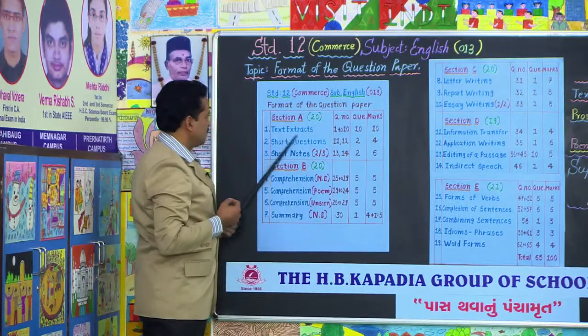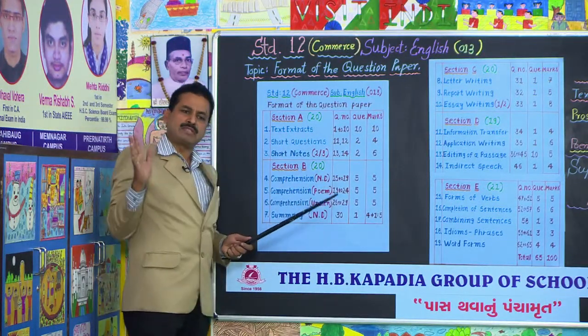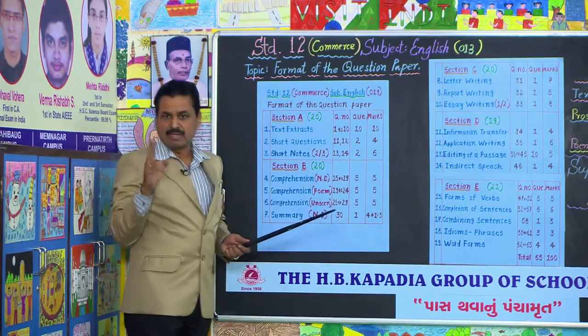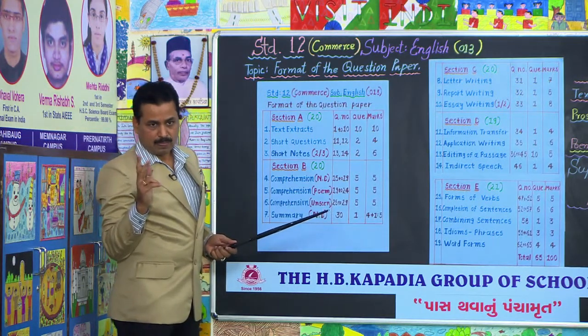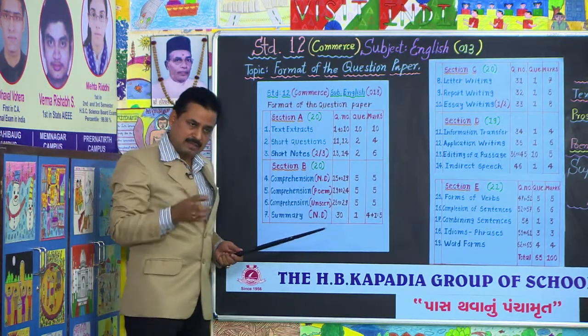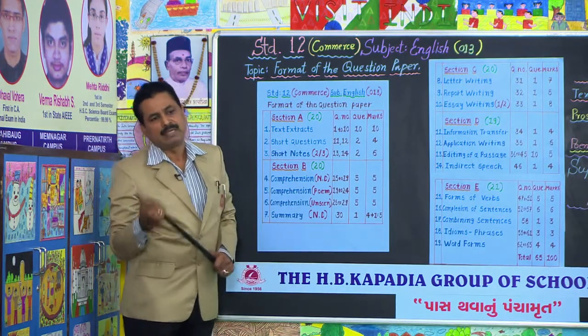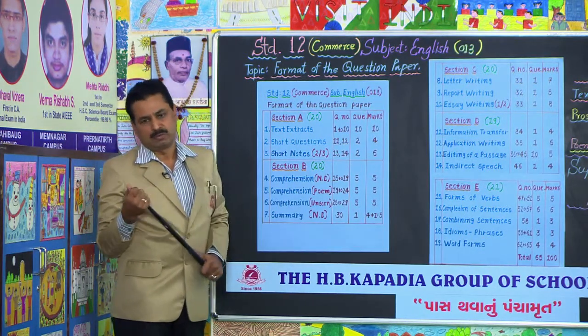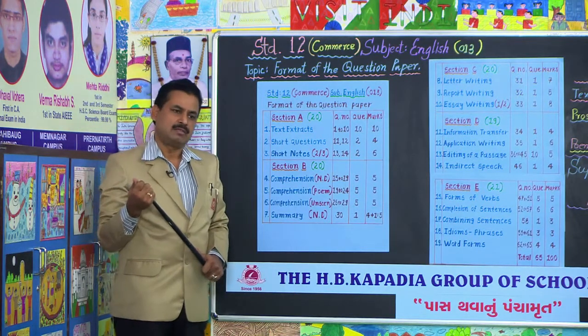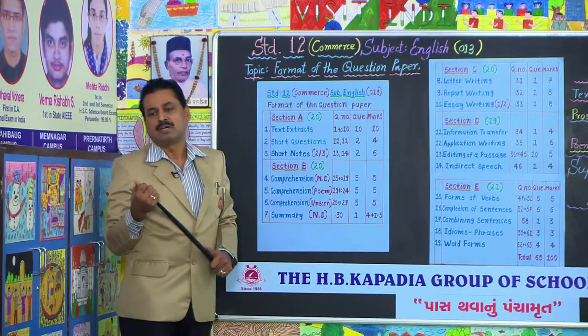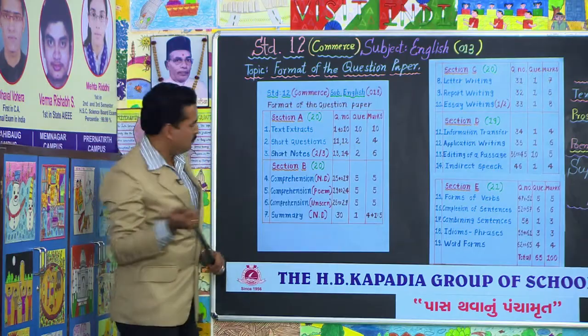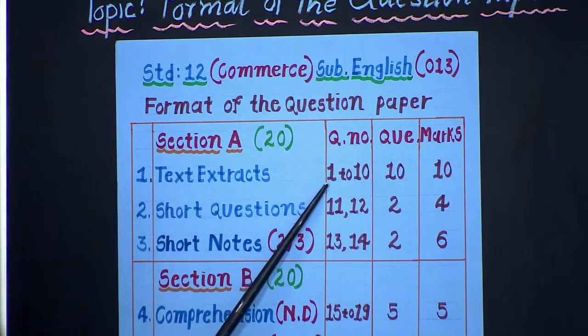Question number 1, text extracts. There are going to be 5 extracts. Each extract will carry 2 questions. You have to write the answer in a complete sentence. An incomplete answer won't fetch you a mark. You won't be able to get even a single mark. So you have to write the answer in a complete sentence. Your answer may come in 1 word, but you have to write a complete sentence.